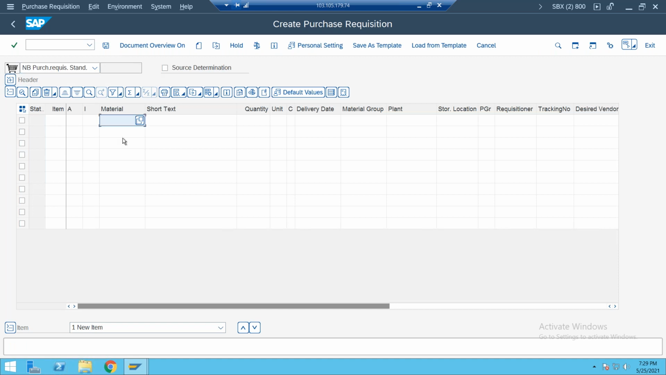Enter the material, which material, and how much quantity you require. Let us say I require 100 quantity, and for which plant? For 1000 plant. And which storage location here? For this 0001 storage location.